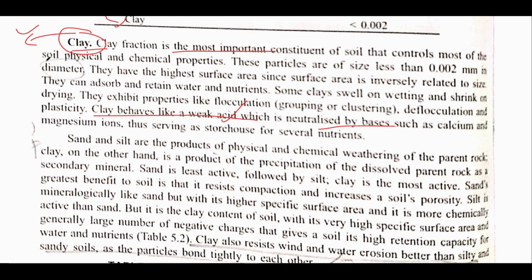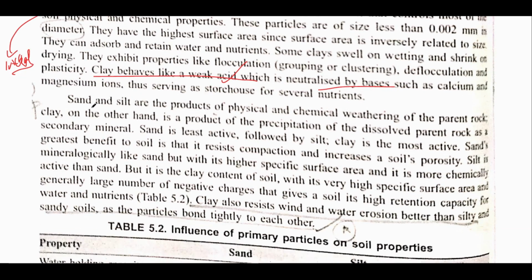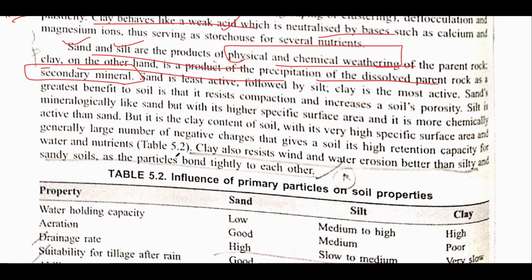From this, also remember that Indian soils are basically alkaline in nature. Acidic soils are very small in area. Now sand and silt are the products of physical and chemical weathering of parent rock. This is very important. Clay, on the other hand, is a product of precipitation of dissolved parent rock. Sand and silt are formed directly from physical and chemical weathering, while clay is formed from precipitation of dissolved parent material from secondary minerals. This is very important.